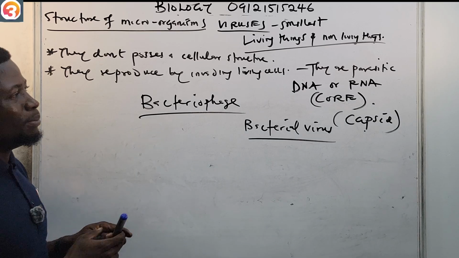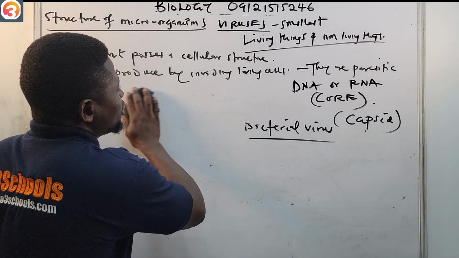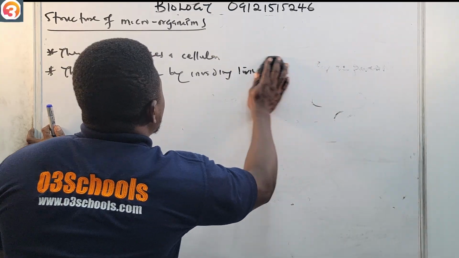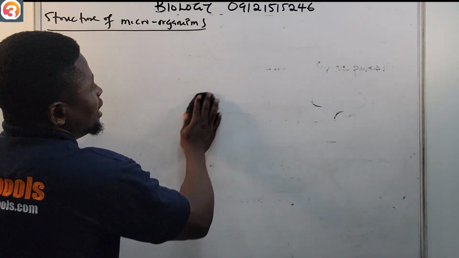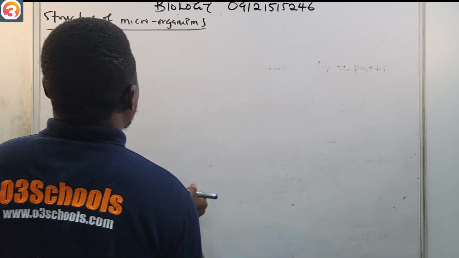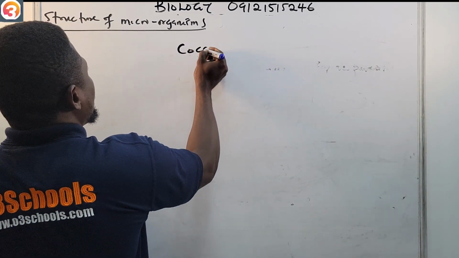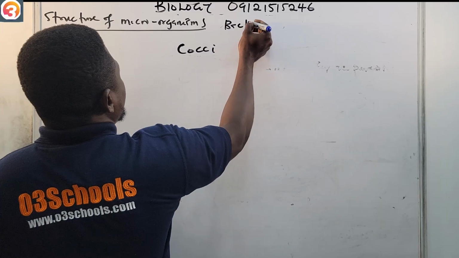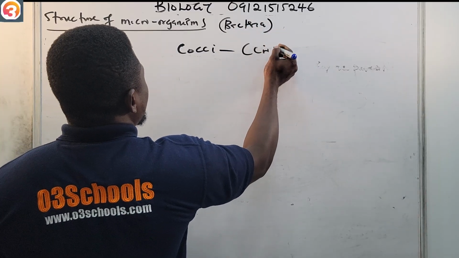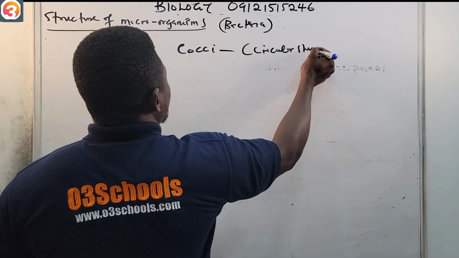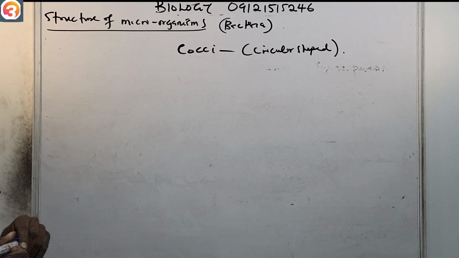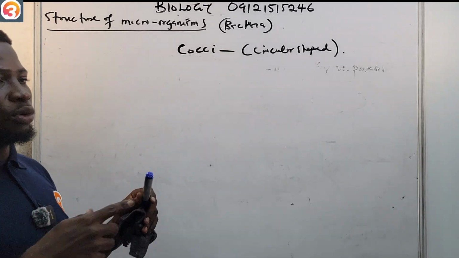Now, let us talk about bacteria. Bacteria occur in different sizes and shapes. For example, we have cocci. Cocci are a bacteria with a circular shape.